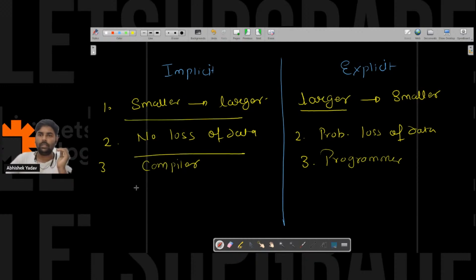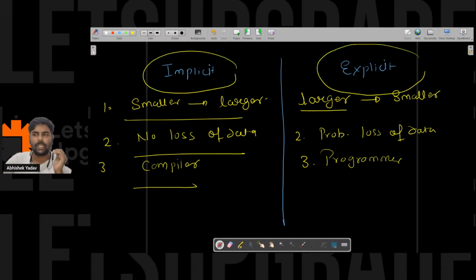So yeah, everyone is clear with the implicit typecasting and the explicit typecasting? Yes or no? Please write in the chat. Char is for storing character, not variable. Variable is what? Variable is a named memory location, right? Okay. Can you repeat it again, Krishna? What you are not able to understand? What part? Okay, try to tell me that part, because again I will repeat the same thing. It will take a lot of time, right? Krishna, if you are not able to understand any point here, I will explain that point again. Okay? Please write in the chat. Everyone is clear till this point?